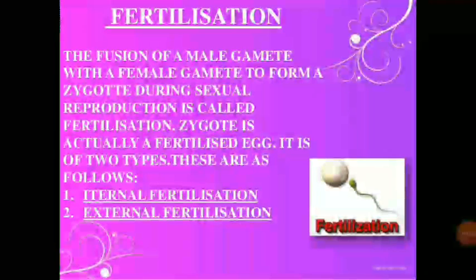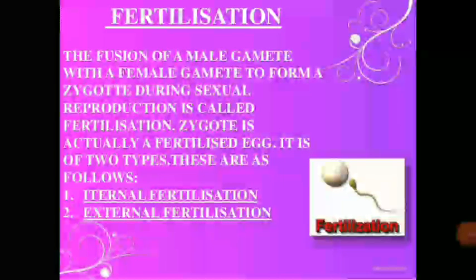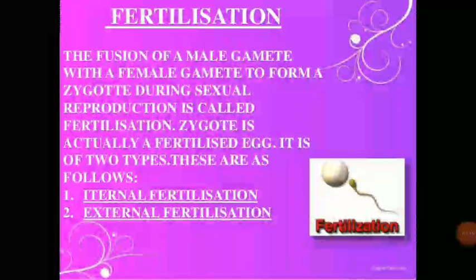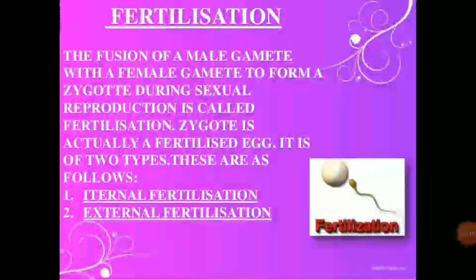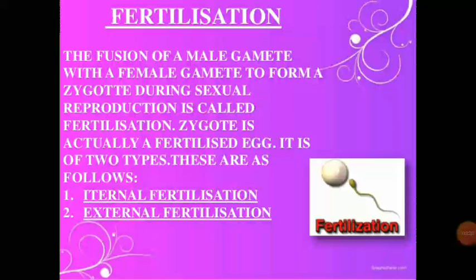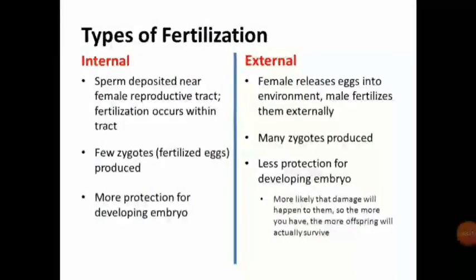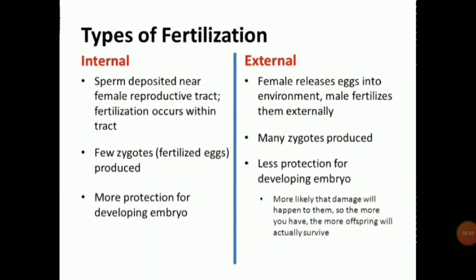What is fertilization? The fusion of a male gamete with a female gamete to form a zygote during sexual reproduction is called fertilization. Zygote is actually a fertilized egg. It is of two types. These are as follows: internal fertilization and external fertilization. Types of fertilization: internal and external.